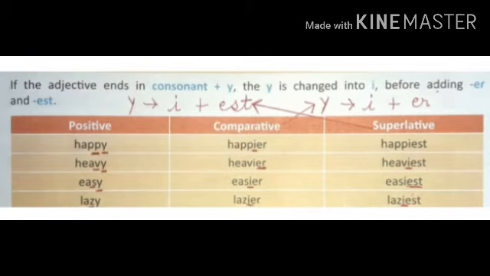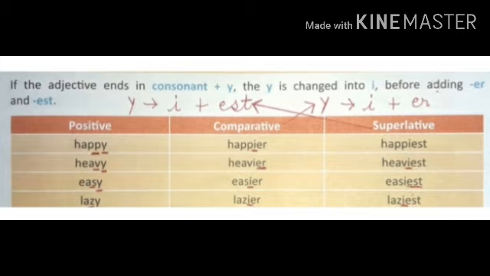Next, if the adjective ends in consonant plus y, the y is changed into i before adding er and est. For example, here the positive degree is happy, the last letter is y, and before y there is a p.